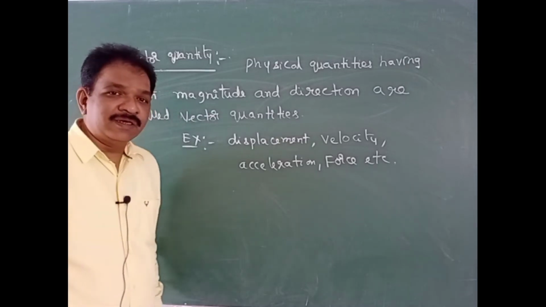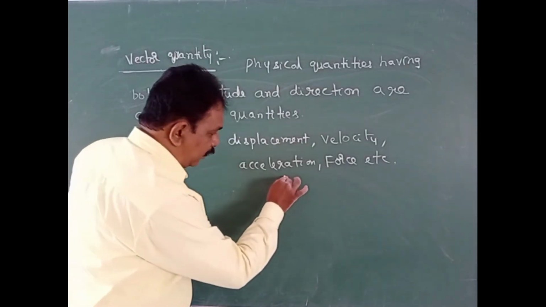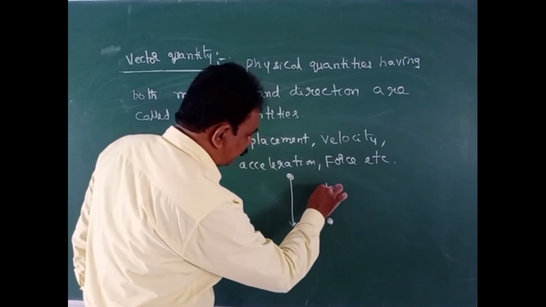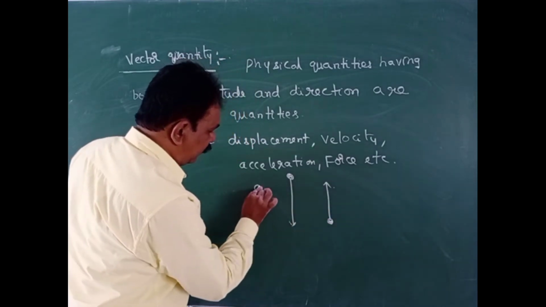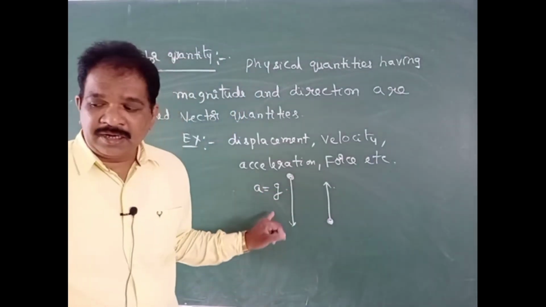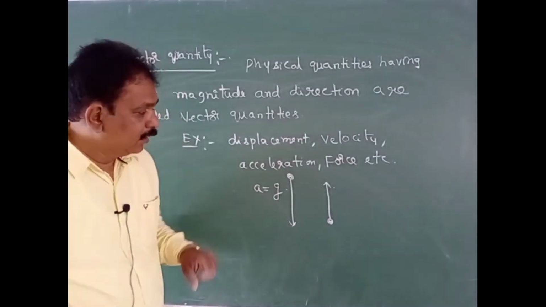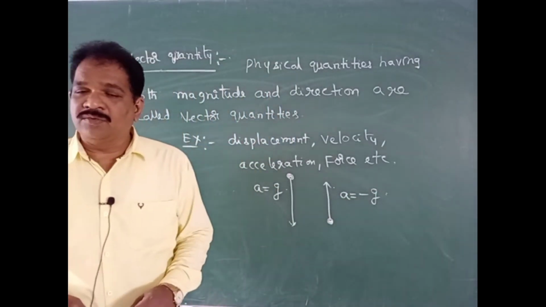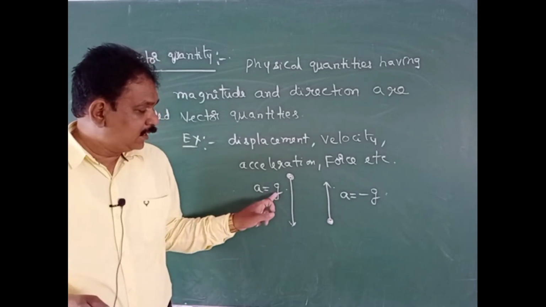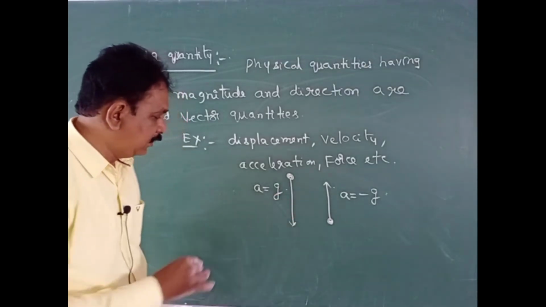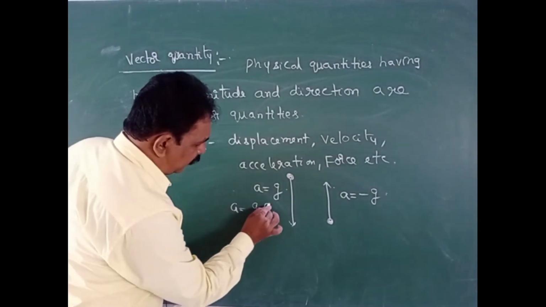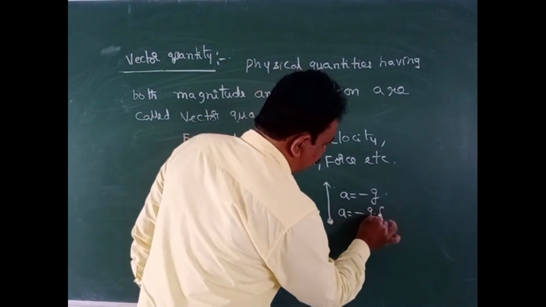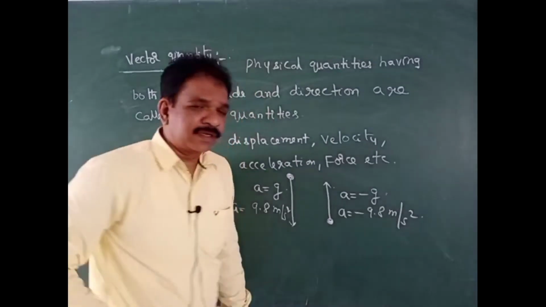So in the 9th and 10th, I think, freely falling body will come for you. Vertically projected body will come for you. For freely falling body, we write a is equal to g. For vertically projected body, we write a is equal to minus g. Here g value will be 9.8 meter per second square, and here it is minus 9.8 meter per second square.